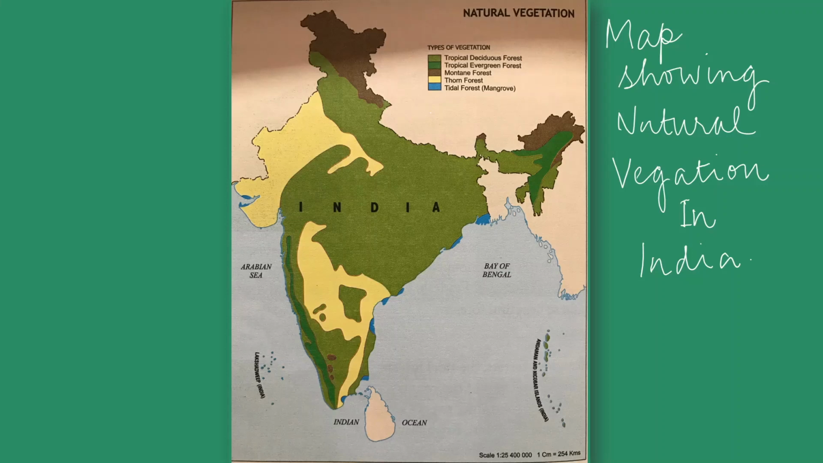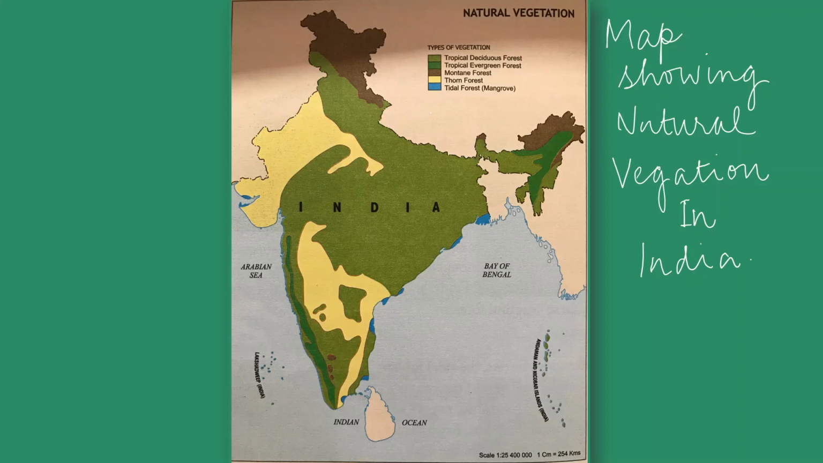And in India, the Tropic of Cancer passes through and divides India into almost two parts, the northern and the southern part. Wherever the Tropic of Cancer is passing, the climate is hot and humid also. So those areas have a different type of natural vegetation.